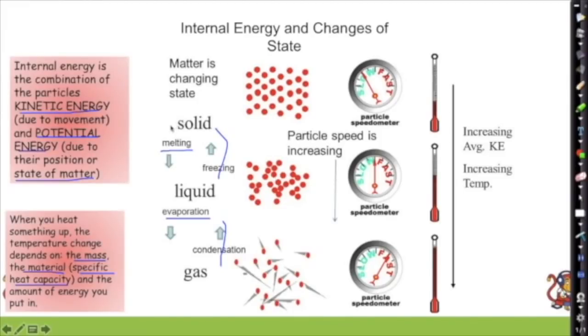Now we can have particles skip out the liquid phase, and we call that sublimation. And we can also have a gas go straight back into a solid again, and we call that sublimation too. They've both got the same name. We can see there the different states of matter as we go through the changes of state. We can also see that our particle speed increases as we give it energy.